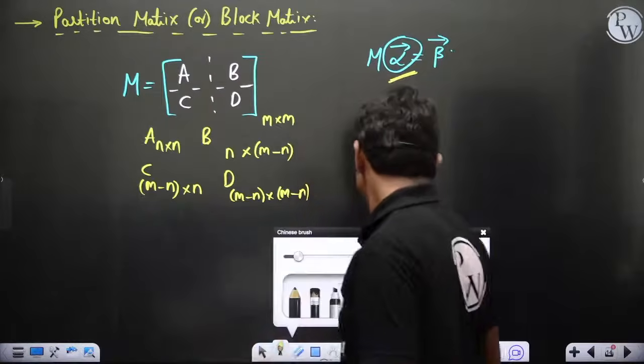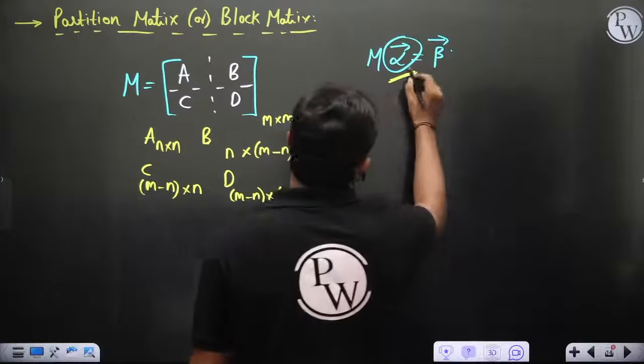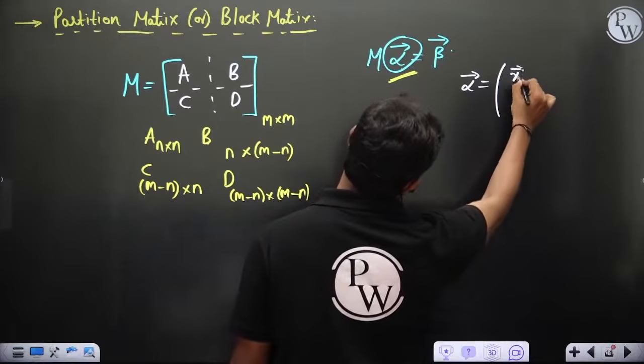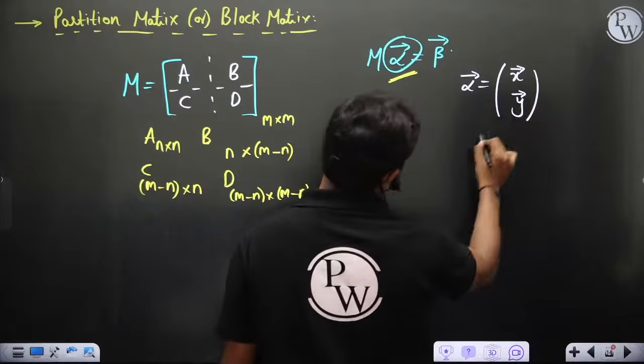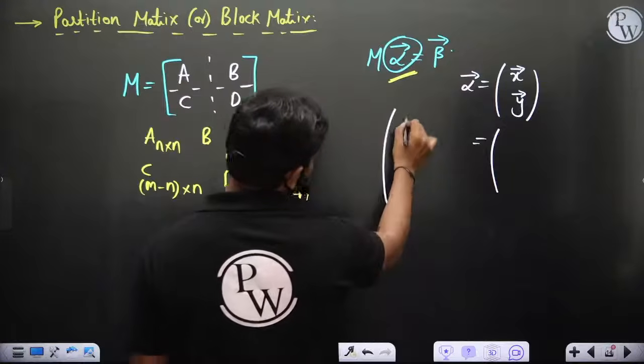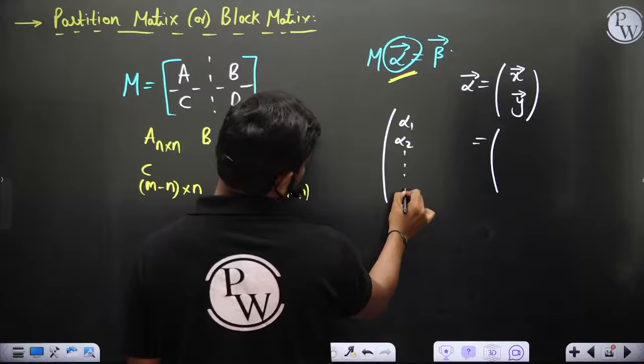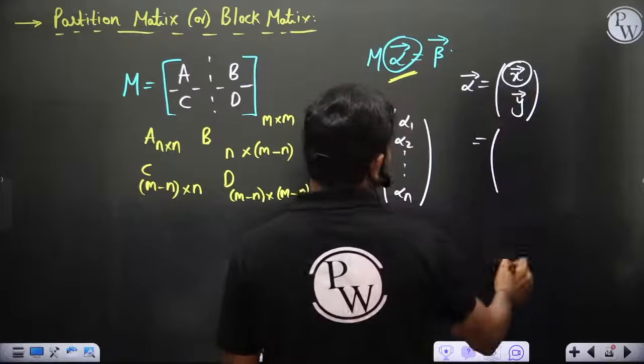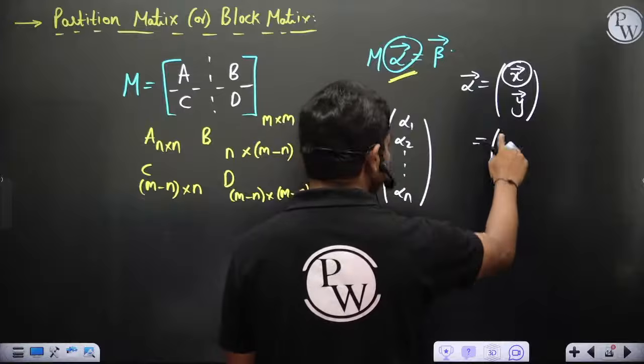Anyway, this alpha can also be written as some vector x bar and some vector y bar. Let's say alpha is alpha 1, alpha 2, and so on, alpha m.